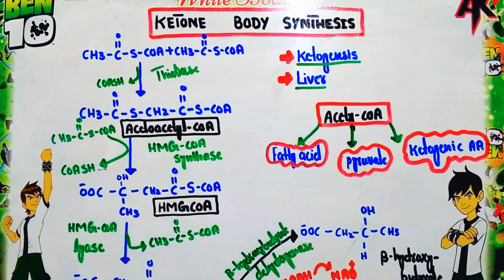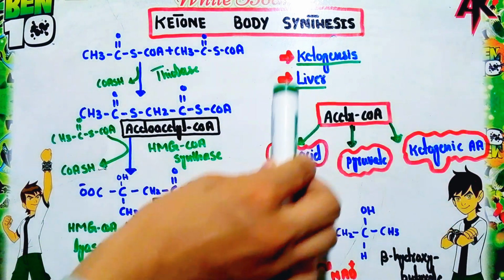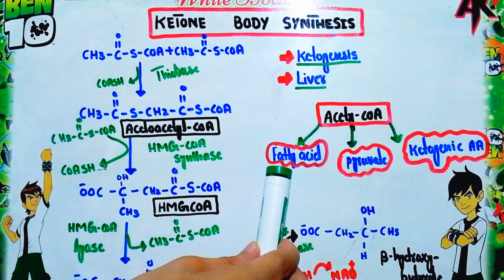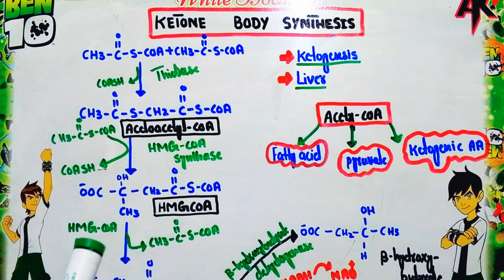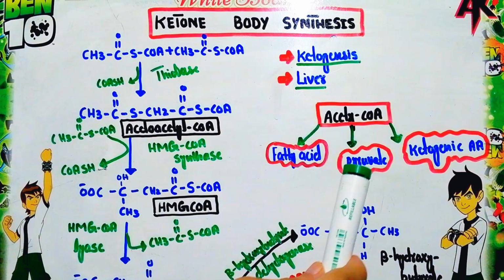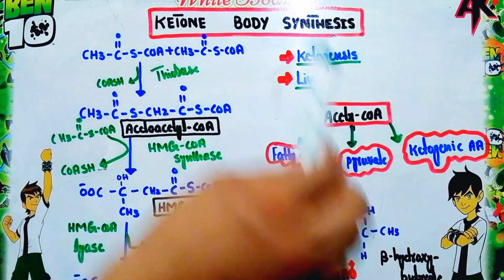This acetyl coenzyme A is mainly produced in the mitochondria. There are various substances from which acetyl coenzyme A is synthesized. The first is the oxidation of fatty acids. Acetyl coenzyme A is also produced from the oxidation of pyruvate, the best known being the link reaction.